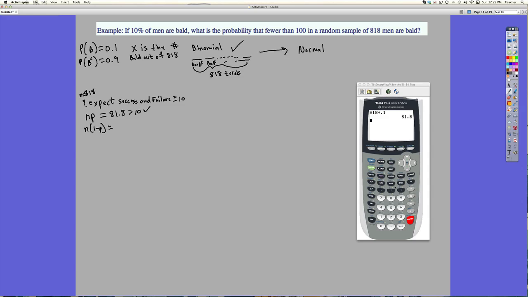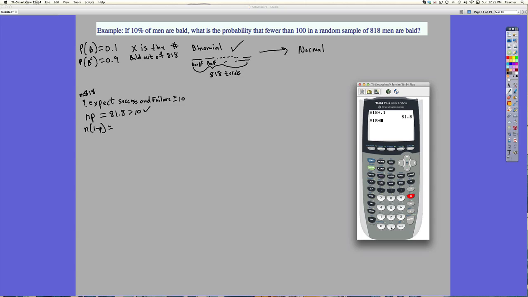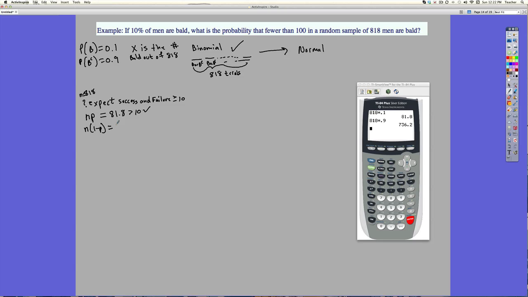Okay, so that's going to be the remaining people. So you could do it two ways. You could do 818 minus this, or you could do 818 times the complement of 0.1, which is 0.9. 90% of 818, we get 736.2. That's definitely greater than 10.